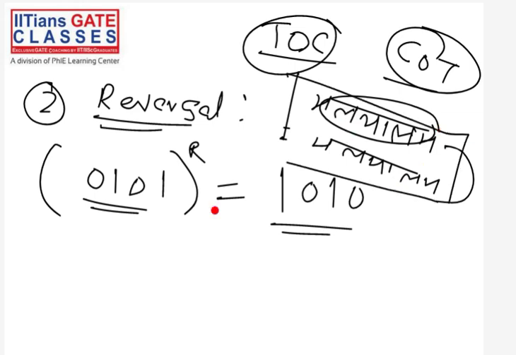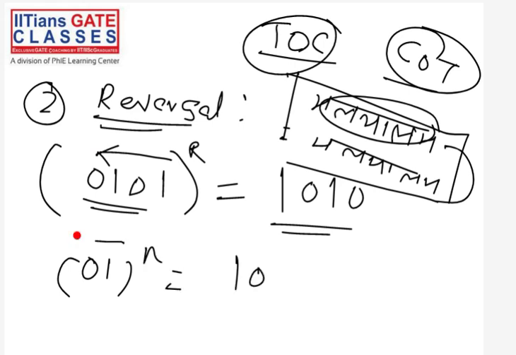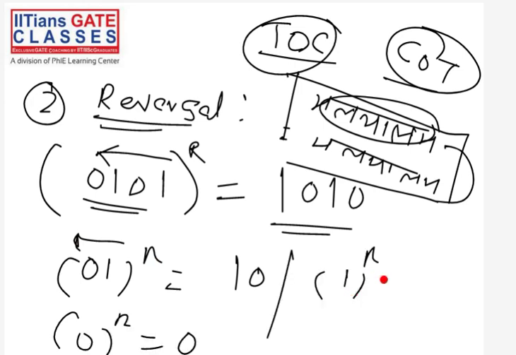So this is how we reverse a string. If you have a string, just write it in reverse order, from right to left, and you will get the reversal. For example, if you have 0 1, the reverse of 0 1 is 1 0. Just write it like this. The reverse of 0 is 0, and the reverse of 1 is 1.